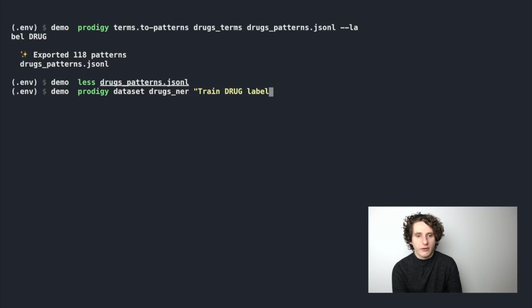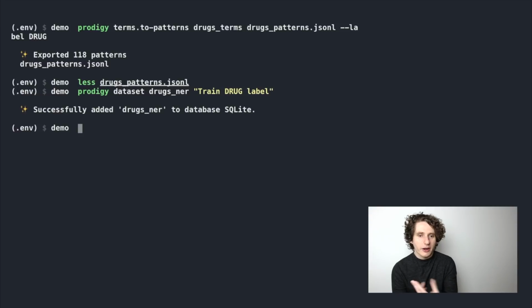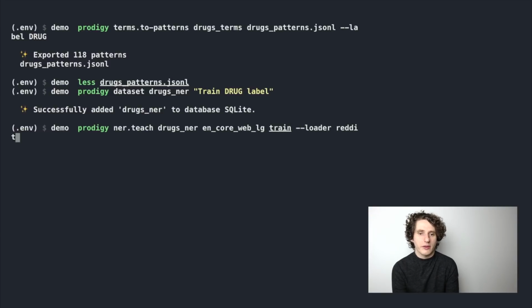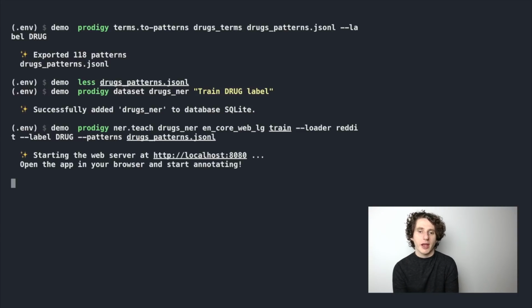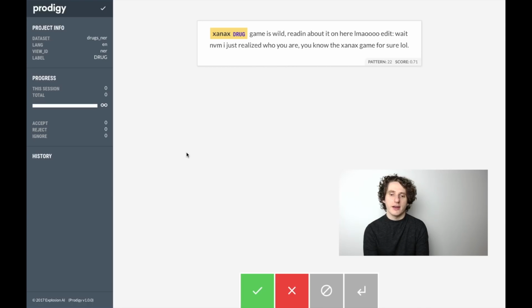So in order to get started with this, we create our data set, and then we run the Prodigy ner.teach command, saving the data under this drugs NER label that we just created, and starting the model off with the en_core_web_lg spaCy model, which is trained on the OntoNotes corpus and also starts with the word vectors that we had before. So after starting the server, we can then switch over to the web browser and start looking through these things and start clicking yes or no to things.